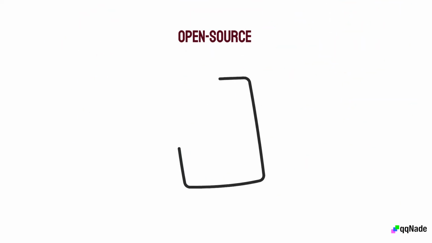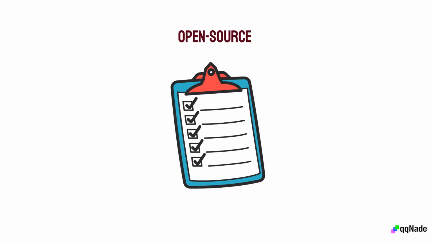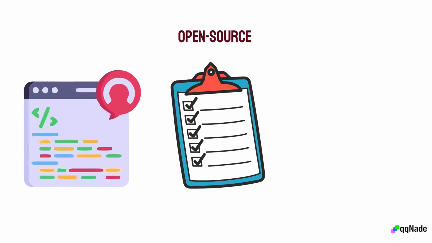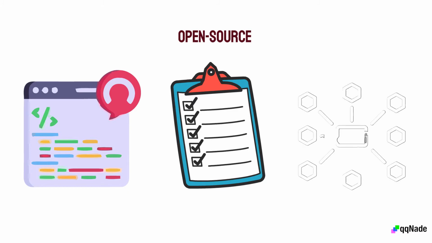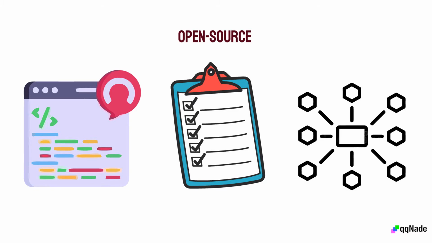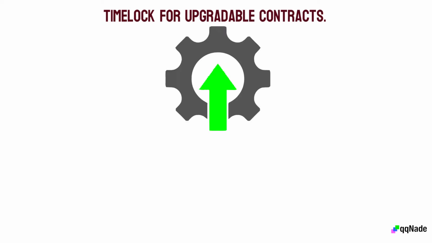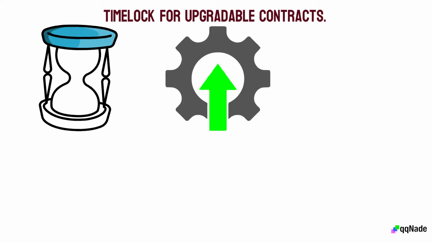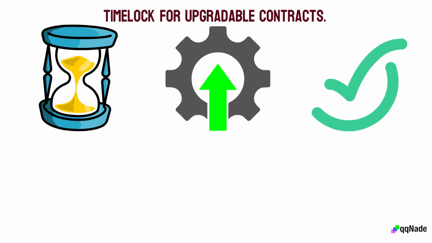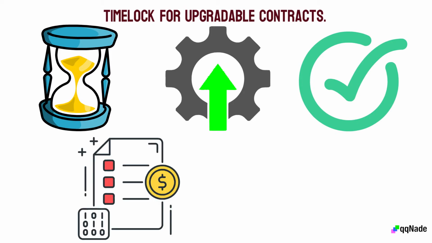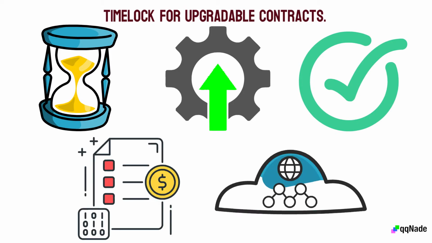Open source. Smart contracts that will act as data requesters have to make their source code publicly available. They also need a license that permits the redistribution and upgrade capabilities. Timelock for upgradable contracts. Many smart contracts are upgradable. Thus, they need a verifiable time lock mechanism that gives a sufficient grace period between upgrades. The time lock must also leave enough time to allow the Flux DAO to determine whether to remove the smart contract through a vote if the smart contract poses challenges to the network's health. Auditable total value.